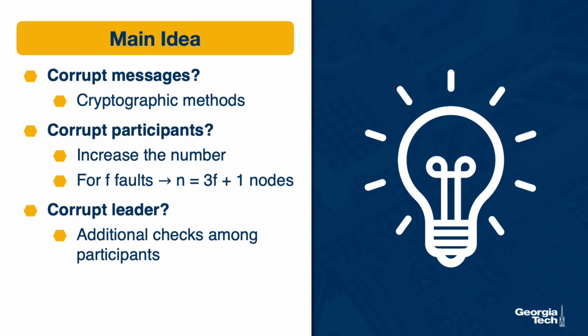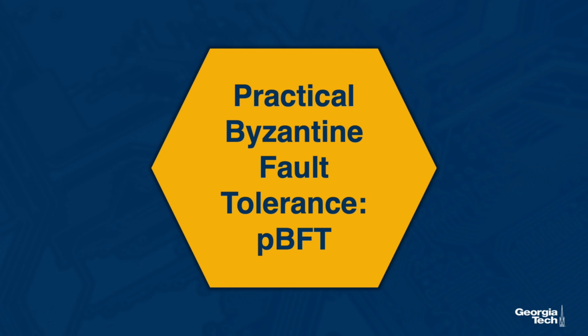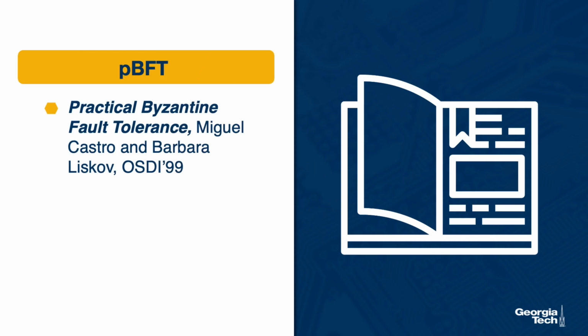Finally, to guard against a scenario when the leader node itself is corrupt and is perhaps sending different nodes different types of messages, we will have to perform additional checks among the participants to ensure that this is not the case. As a reminder, FLP will still hold, so with these ideas, the protocol can guarantee safety, but to really guarantee liveness as well, there's some additional requirement that messages will ultimately be delivered with some bounded delay. All of these ideas come together in PBFT, an algorithm for practically achieving Byzantine fault tolerance. The PBFT algorithm was proposed by Miguel Castro and Barbara Liskov from MIT and was presented at OSDI in 1999.